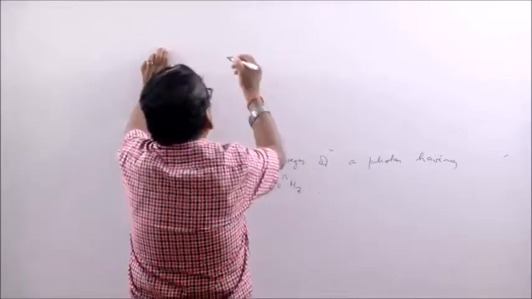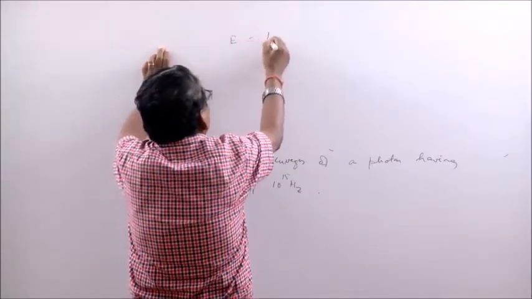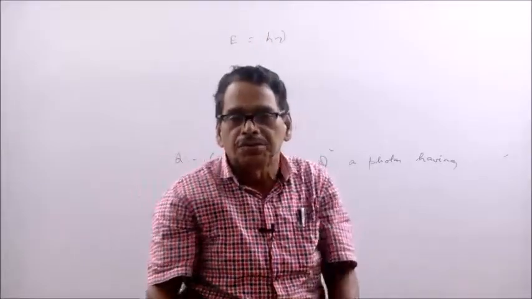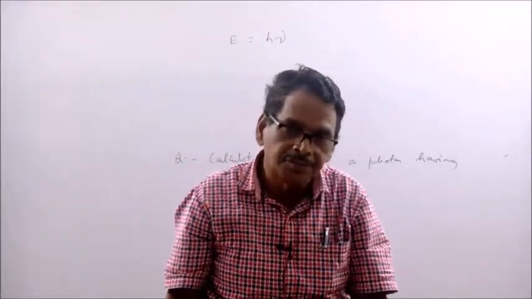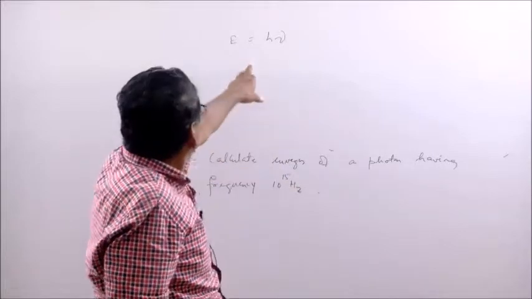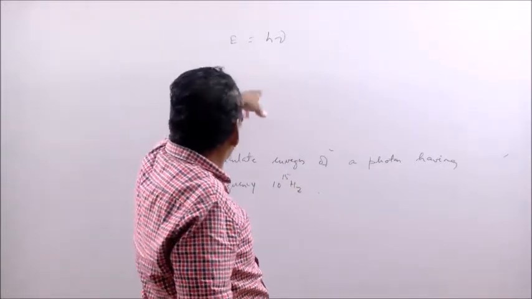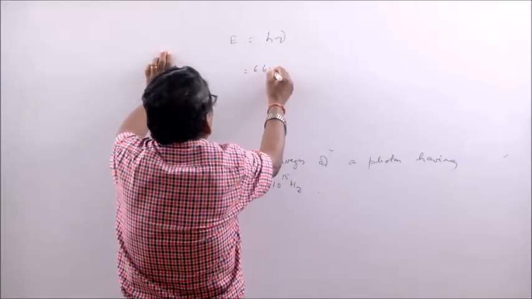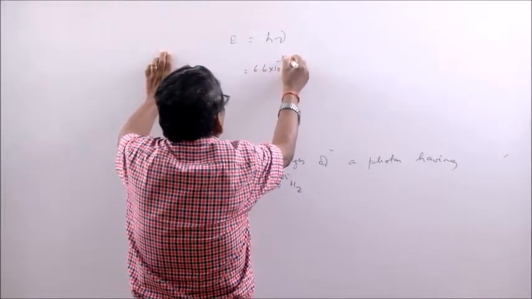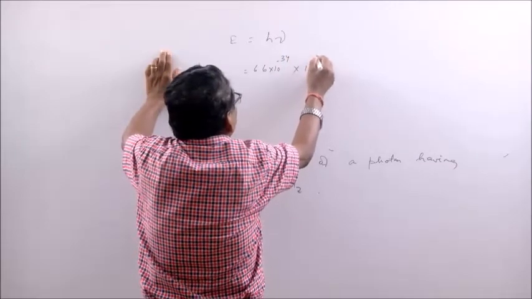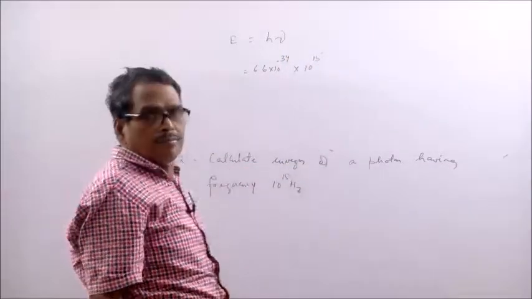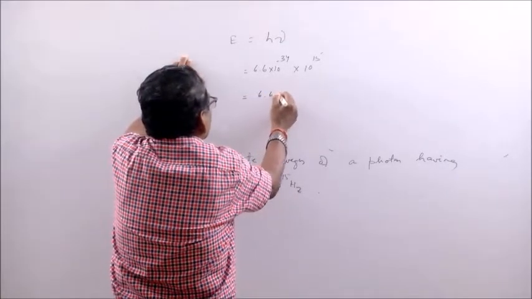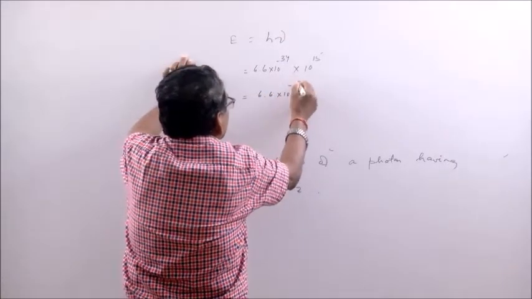So E is equal to, put the very simple formula. Remember this. What is the energy of a photon? The formula is E is equal to h nu. You know the Planck's constant, you have to remember. Frequency is given. Very simple way, 6.6 into 10 to the minus 34. Nu is equal to how much? 10 to the 15. So this becomes how much? 6.6 into 10 to the minus 19.